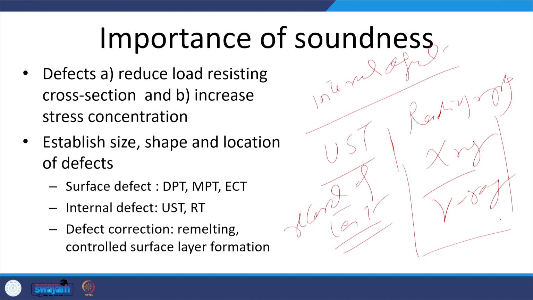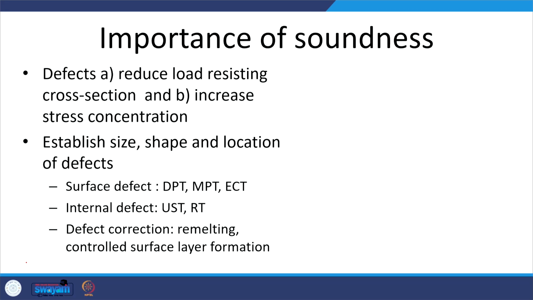So, these tests allow us to find out not just the size, but also the location where the defect is present, and that also helps us to see how harmful the defect can be. So, we can take a call whether the defect has to be accepted or not as per the acceptance criteria for the casting. Say there are defects in a casting, like cracks, inclusions, porosity, etc., at the surface or near surface layers.